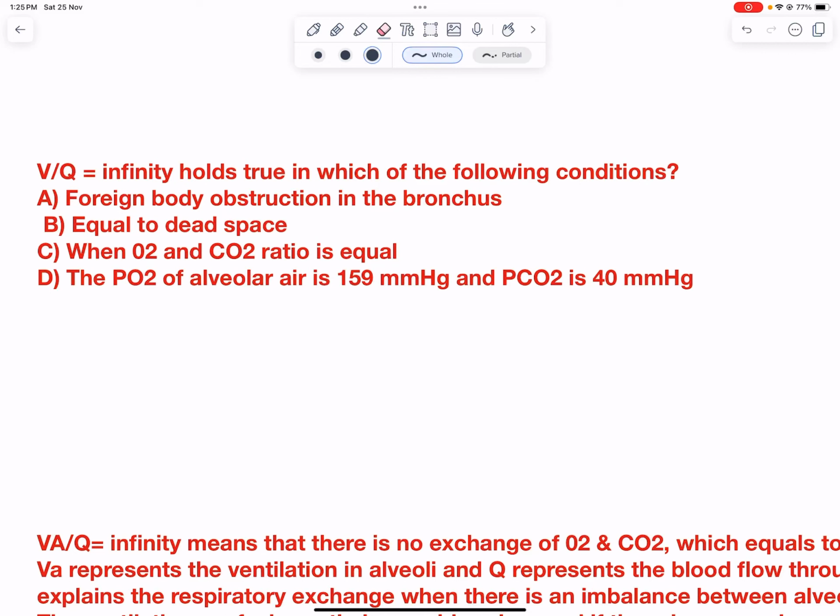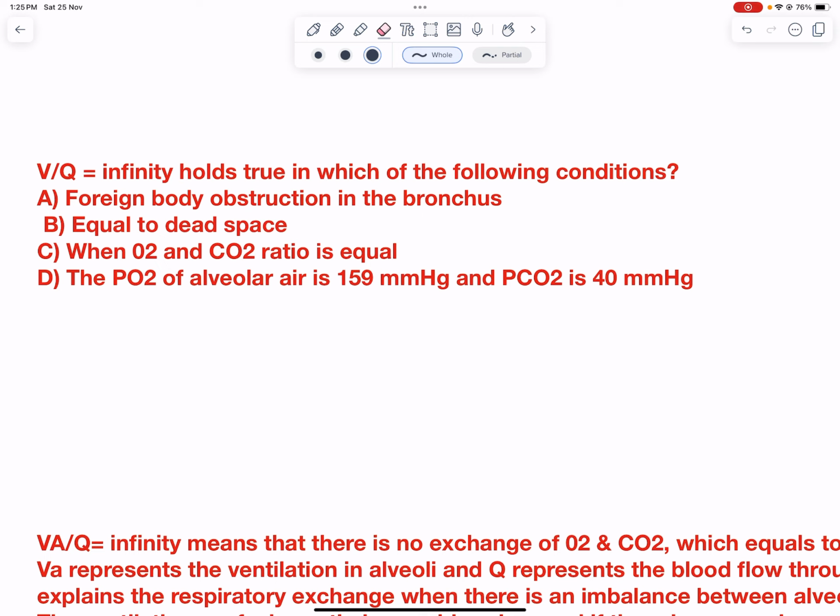In NEET, many questions have been asked on this: ventilation upon perfusion is equal to infinity, then in which of the following conditions would it hold true? There would be multiple answers. Just think of your answer, and then I'm going to show you the right answer and its explanation.